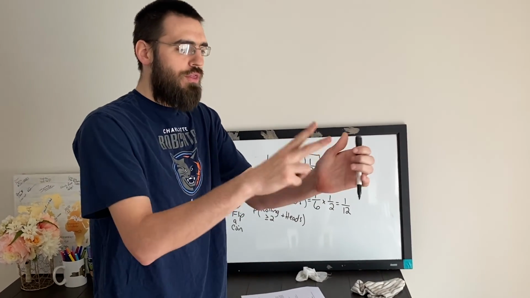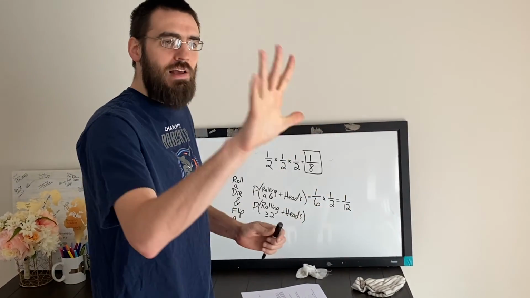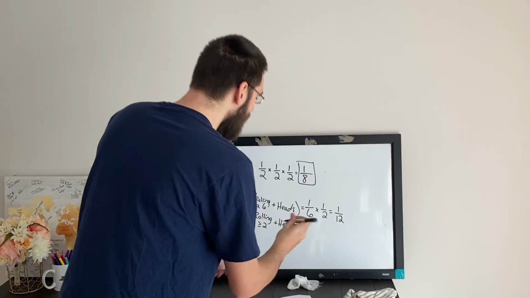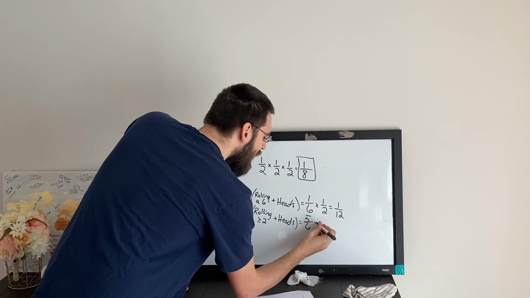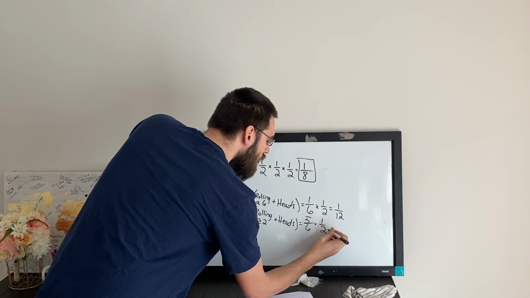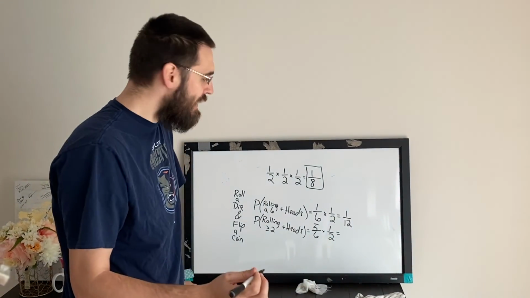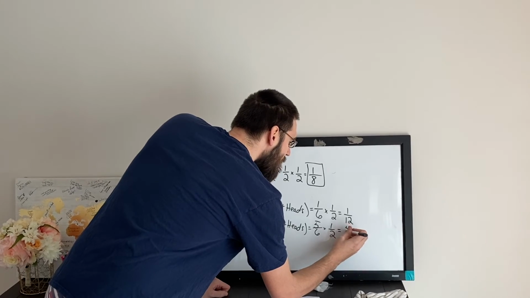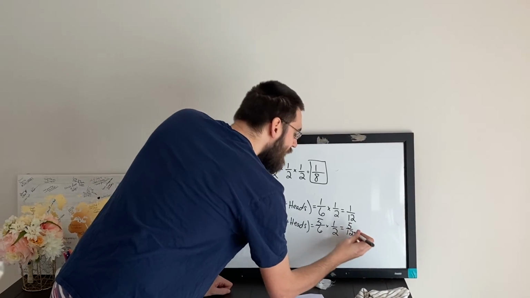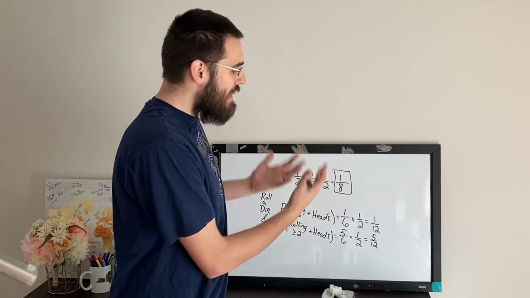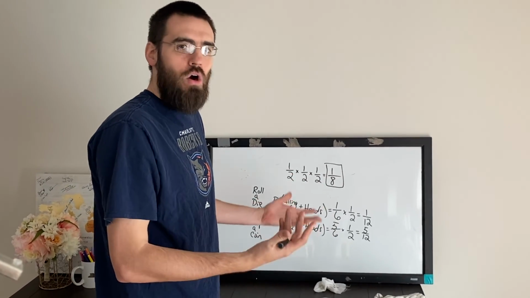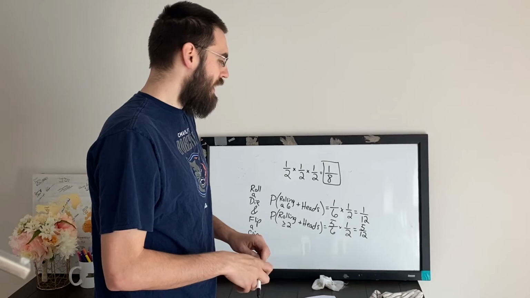I can get a 2, a 3, a 4, a 5, or a 6. 5 different options out of those 6. Times my still 1/2 chance of getting a heads puts us at now 5 out of 12. Not very likely, but it also has a better chance of happening.